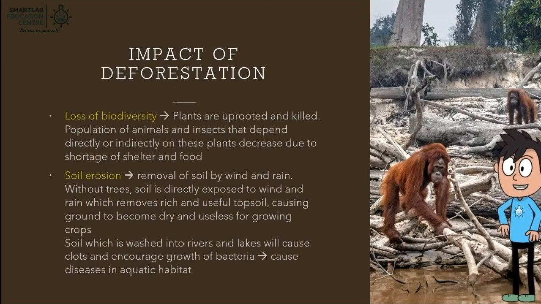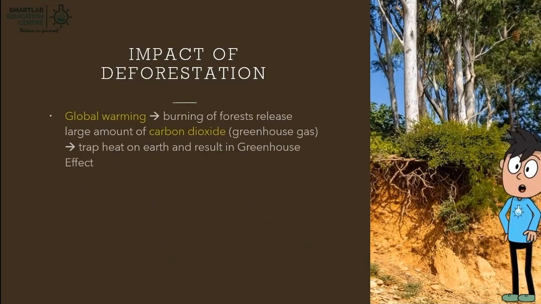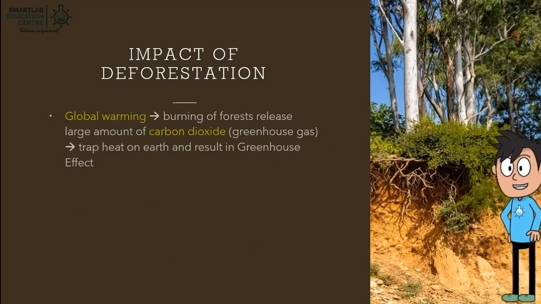Soil which is washed into rivers and lakes will cause clots and encourage the growth of bacteria, causing diseases in aquatic habitat. Deforestation also causes global warming. The burning of forests releases large amount of carbon dioxide, which is a greenhouse gas, and traps heat on Earth, resulting in the greenhouse effect.